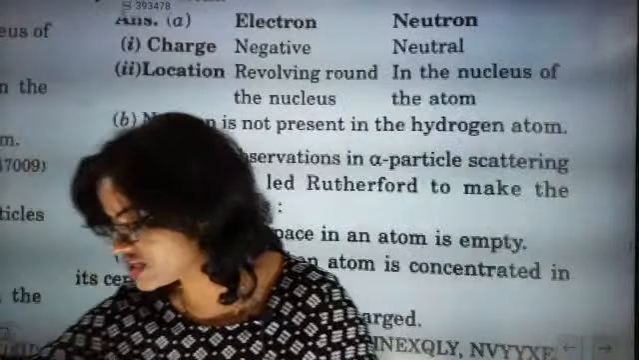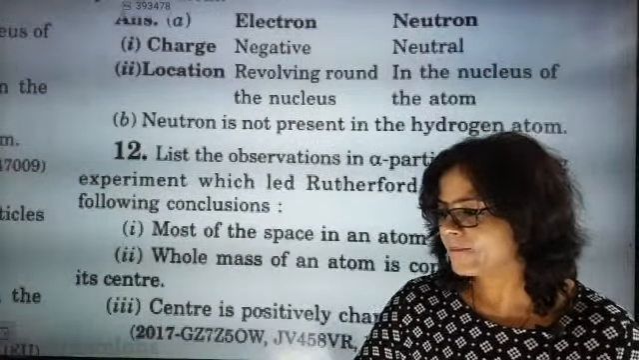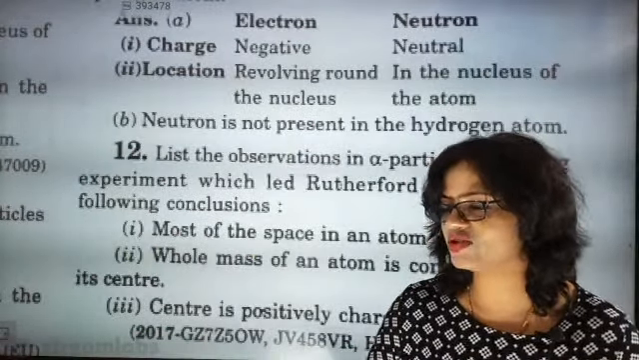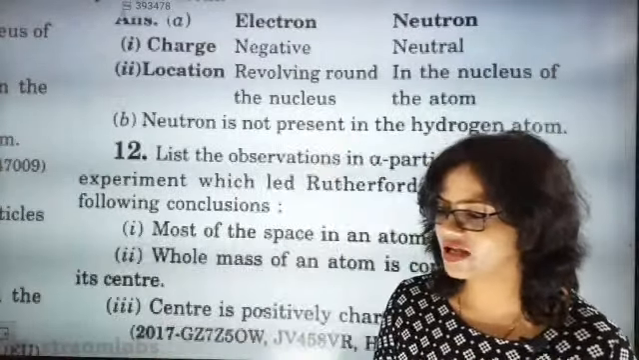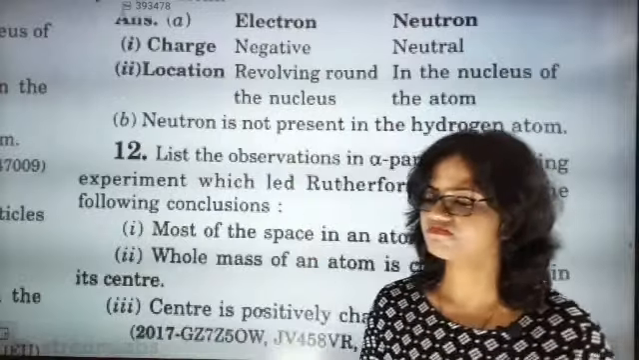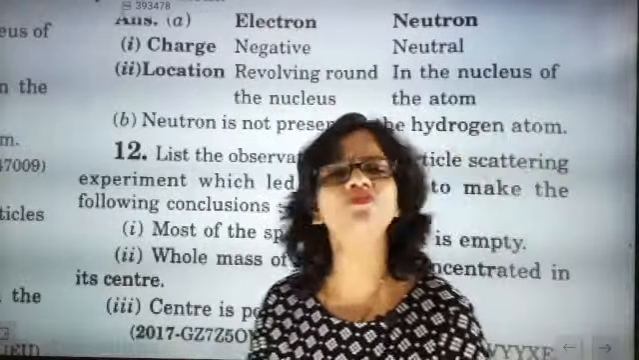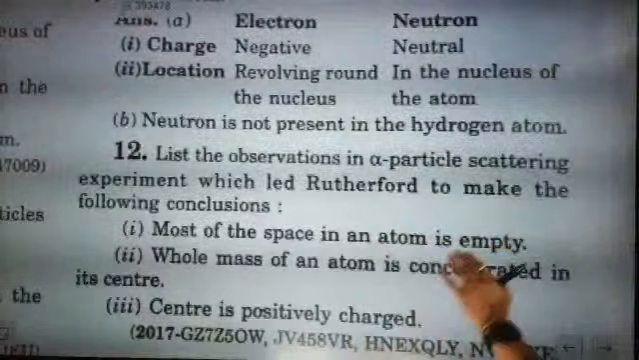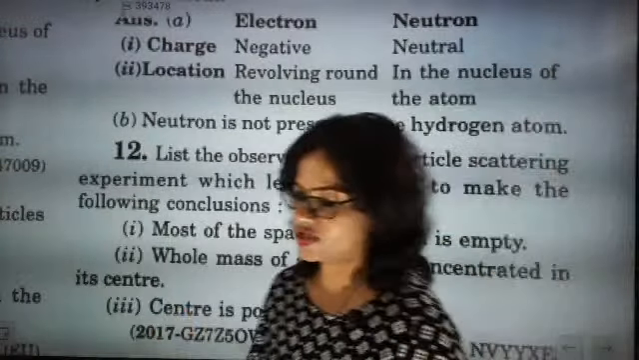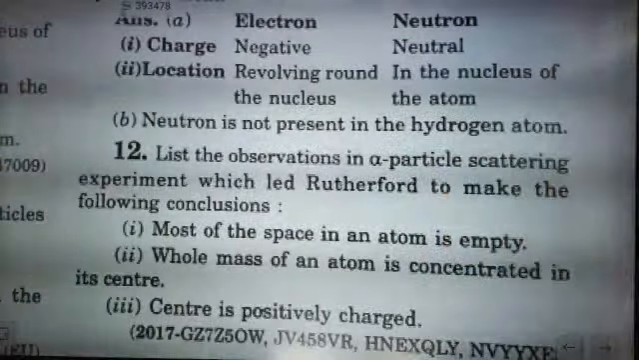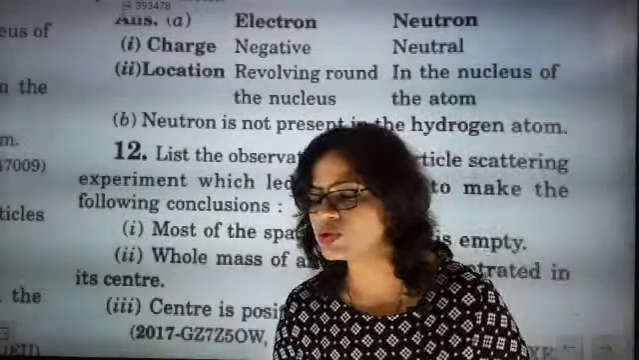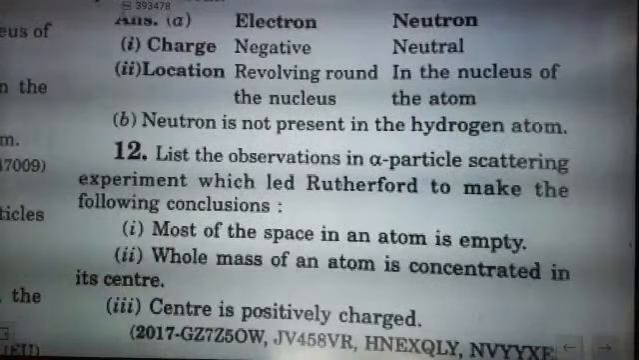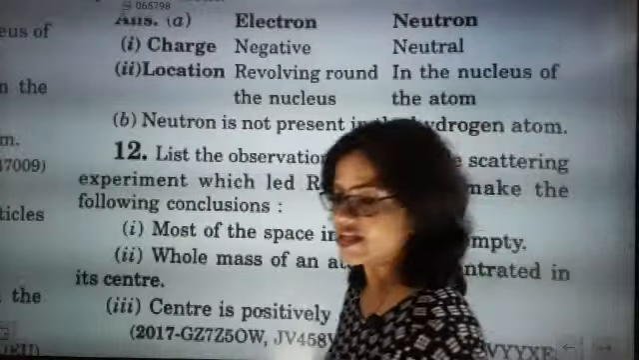Most of the rays passed through the gold foil because most of the space in the atom was empty. Super. Most of the alpha particles passed through the gold foil. Because of that, he came to the conclusion that most of the space in an atom is empty. Super. Go for the next one. Whole mass of an atom is concentrated in its center. What made him conclude this? Can you tell me?